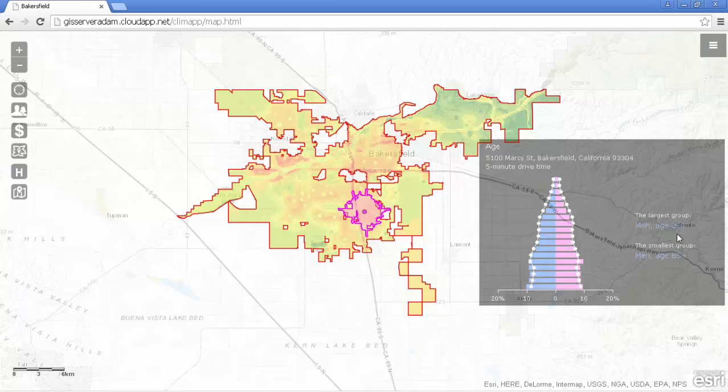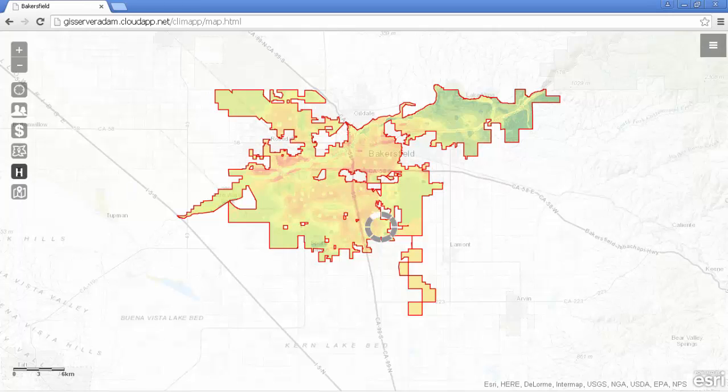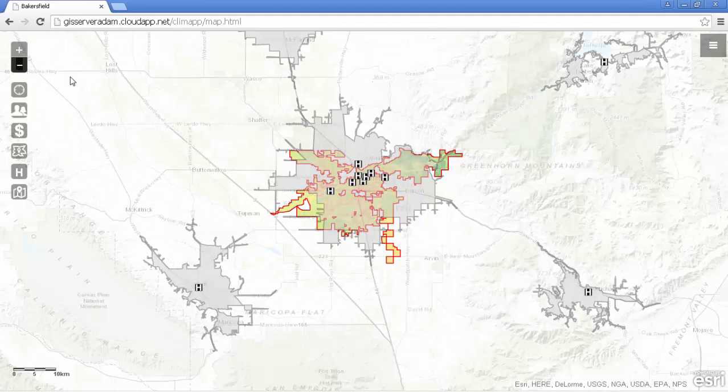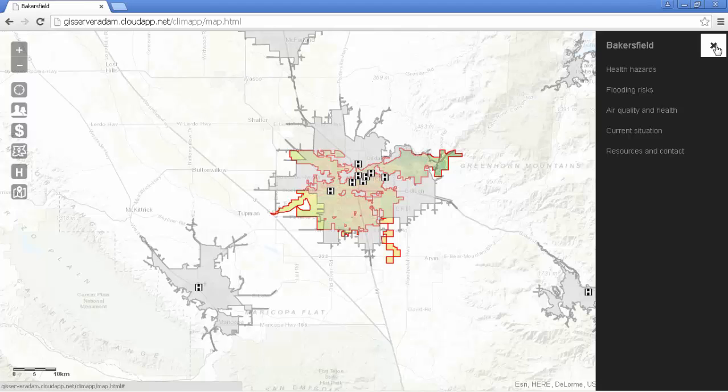Next I can show hospitals and the areas from which I can reach a particular hospital in 10 minutes of driving time. As we can see, medical service is easily available in this region. Let's move to the next map.